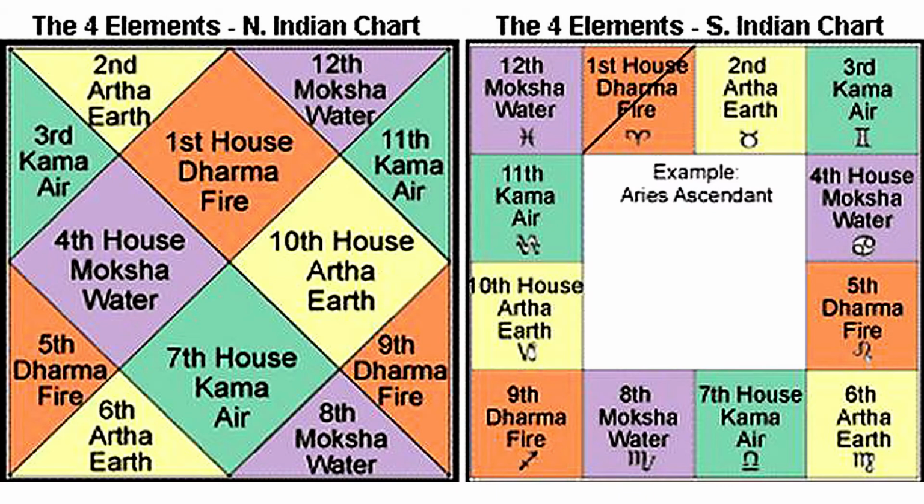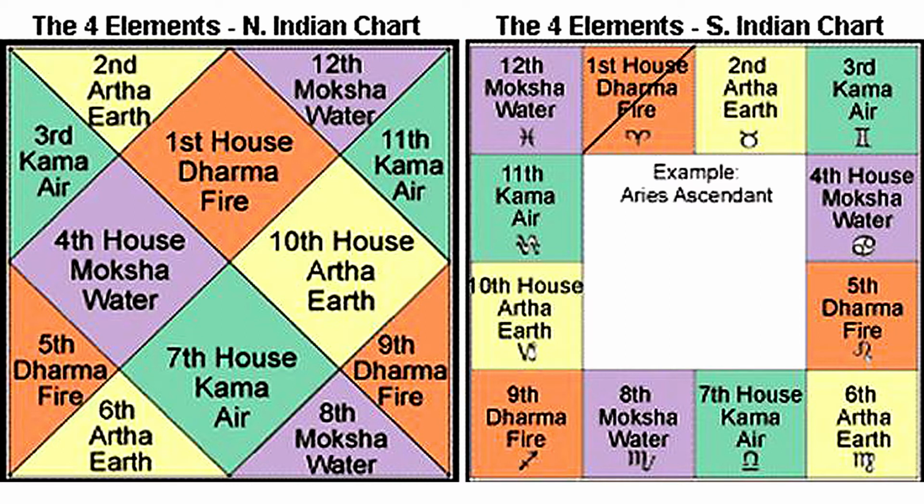We all know that there are 12 signs in Kaal Purush Kundli. Among these 12 signs, from Aries to Cancer, Aries is related to Dharma, Taurus is Artha, Gemini is Kama and Cancer is related to Moksha. And the same sequence of these four Purusharthas repeats for the next four signs, from Leo to Scorpio, and then for the last four signs of the zodiac, from Sagittarius to Pisces.